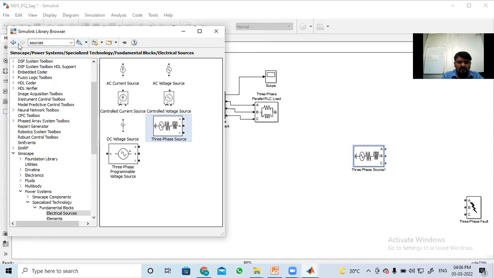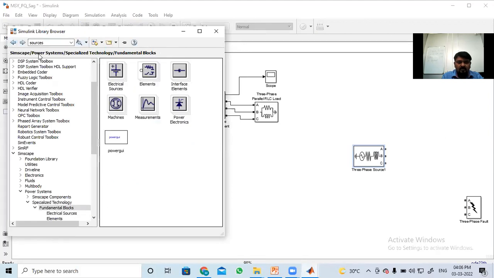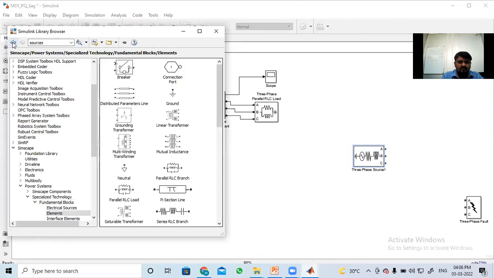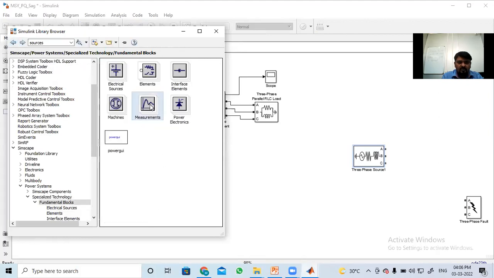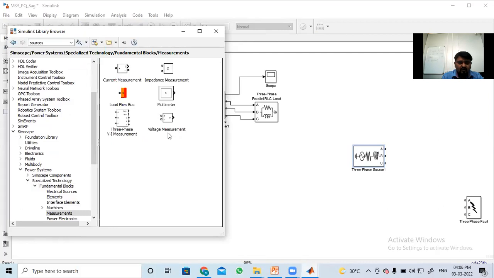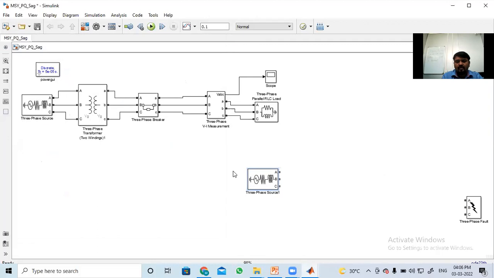You have to go back here now. Again, you have to go back. You can take some elements also, or measurements you can take. So here I will click on that. Measurements you take down. From the measurement here, three-phase VI measurement is there. Here you can take it, or directly you can search the components also. After taking all the components, you have to join them, this three-phase supply, the source.